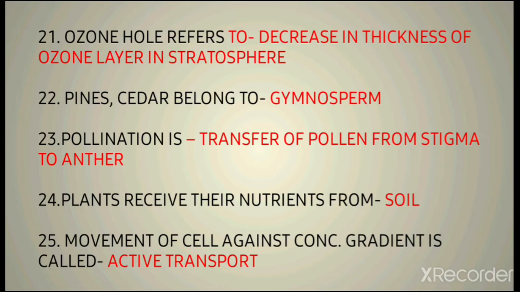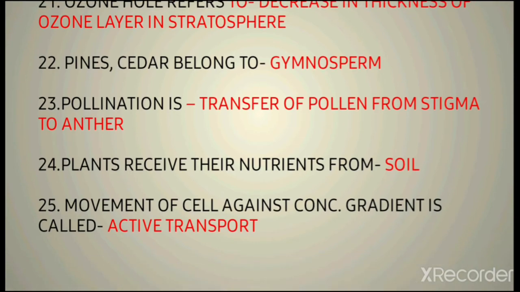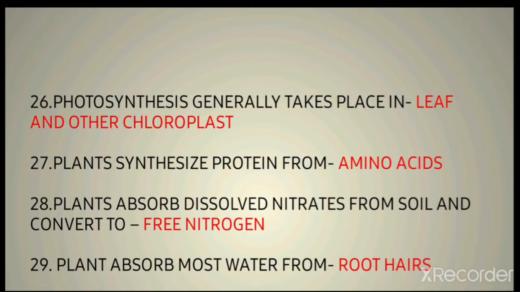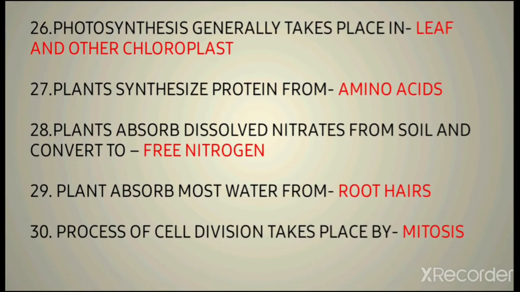and if it is towards the concentration gradient it's passive transport. So majorly sodium and glucose transport takes place by passive transport, and the minerals which are not in the plant, those take place by active transport. Then 26th question is photosynthesis generally takes place in. Photosynthesis, we all know, takes place in the leaf and the chloroplast. Wherever the green region is present in the plants, photosynthesis takes place over there.